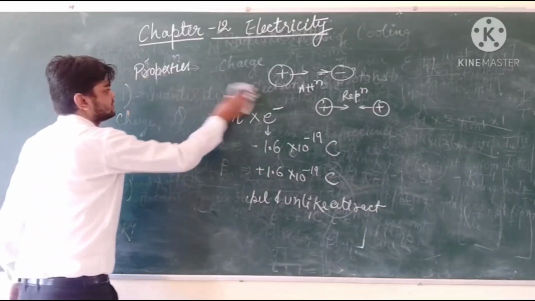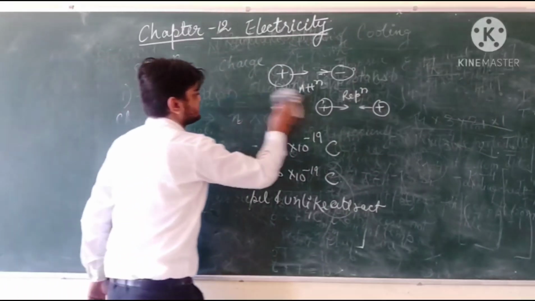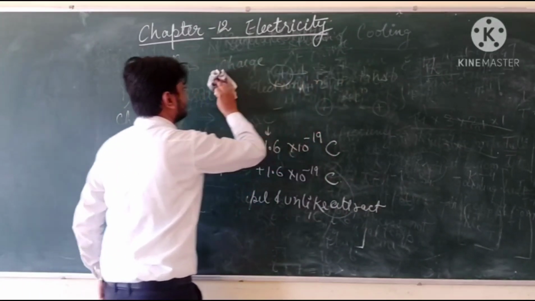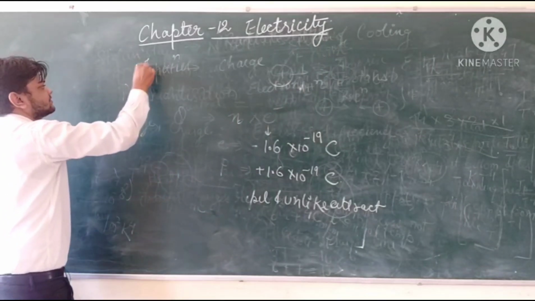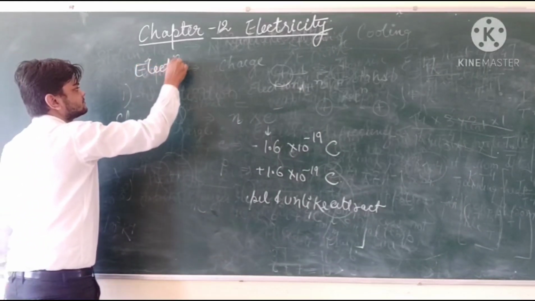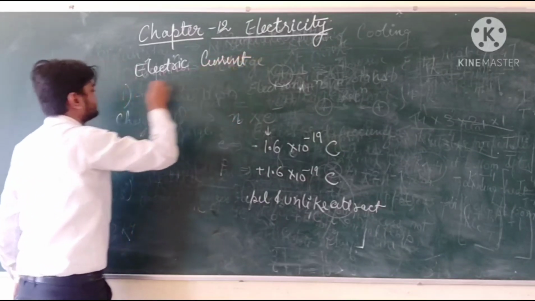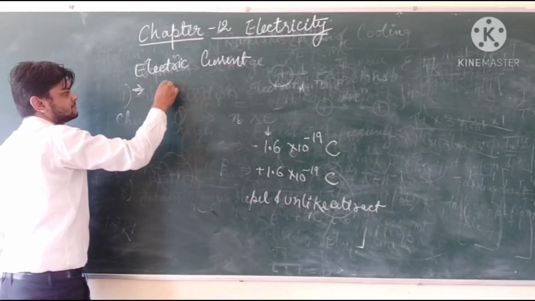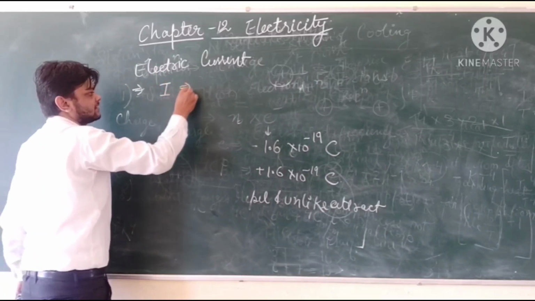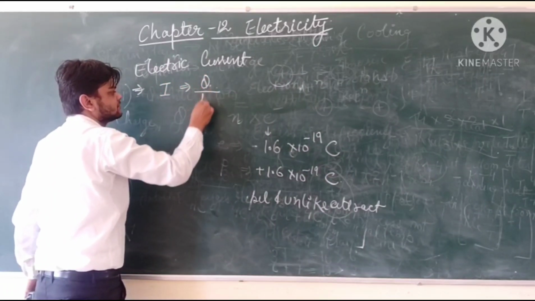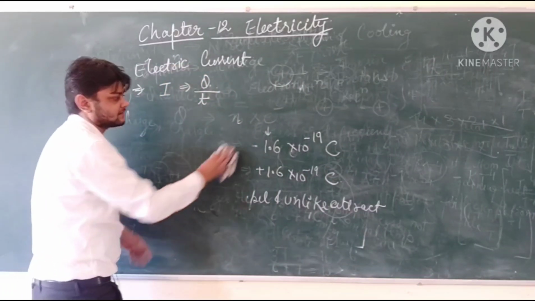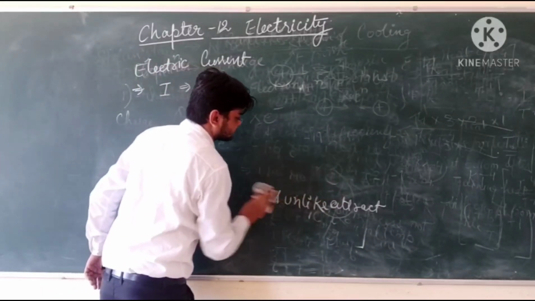Then if we move on to our next topic, we have electric current. It is simply defined as the amount of charge flowing through a conductor in a given time.